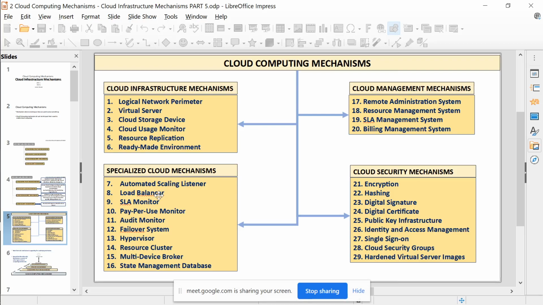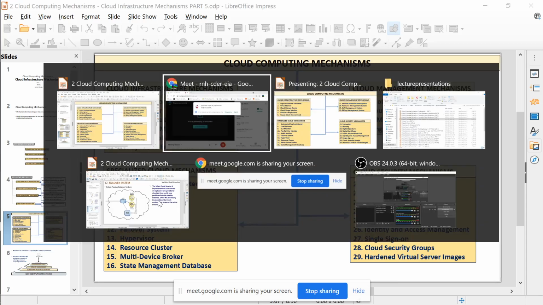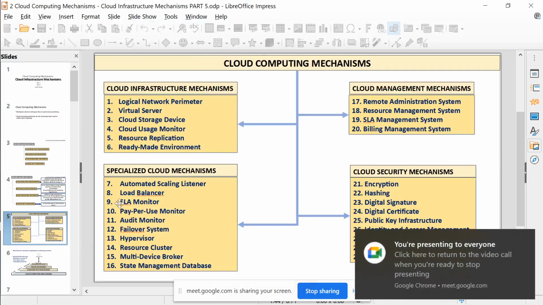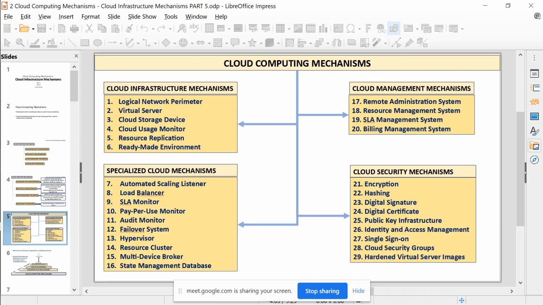Then you have load balancers if you want to balance the load. Then you have an SLA monitor, right? The SLA monitor would be looking into the service level agreements, whether we are meeting a particular service level. Then the pay per use monitor is looking into the billing part, right? How much are we using? The audit monitor is basically about the regulations, right? We have to keep track of all records. It is a recording software.